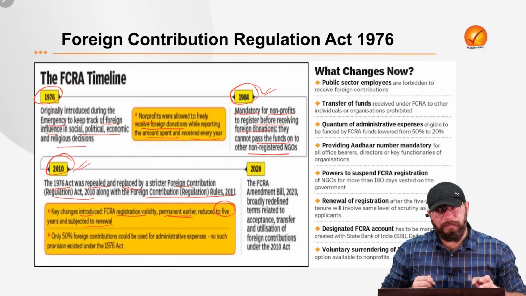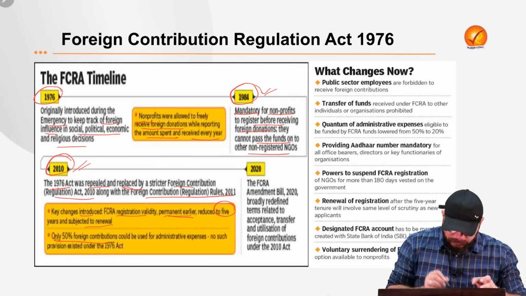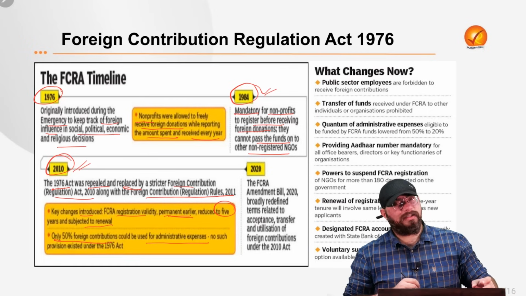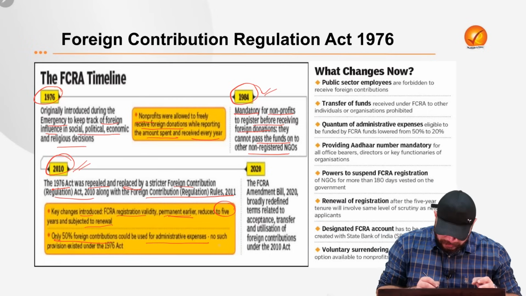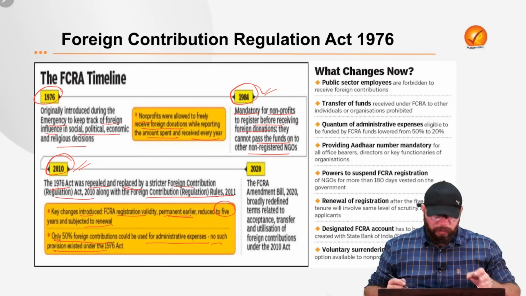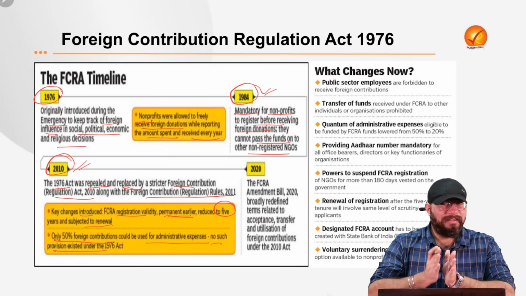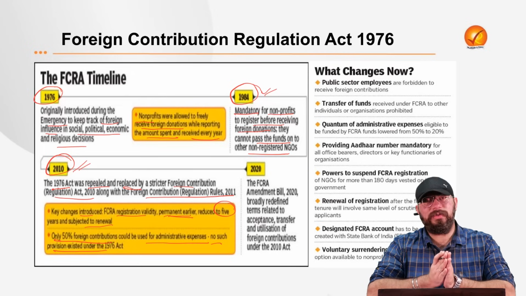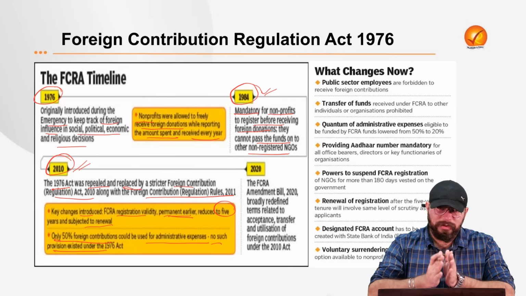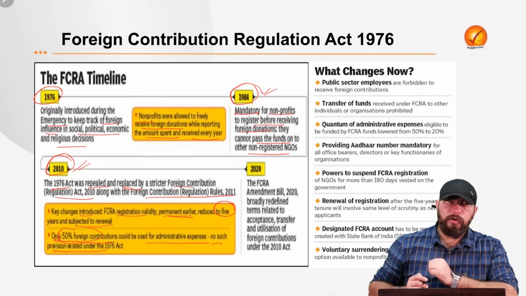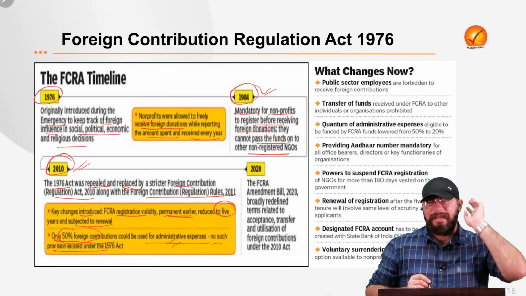Also, one more very important fact is that only 50% of the foreign contribution could be used for administrative expenses under this FCRA. And no such provision was there in the 1976 Act. So before the 2010 Act, there was no such provision. In the 2010 FCRA Act, it was said that only 50% of the foreign contribution which an NGO is getting could be used for administrative expenses.